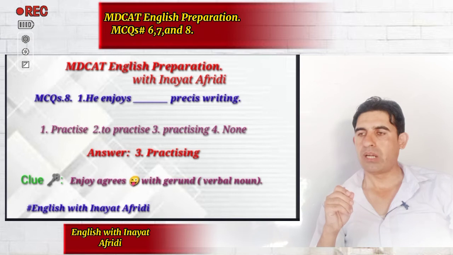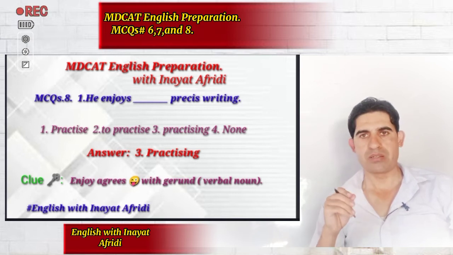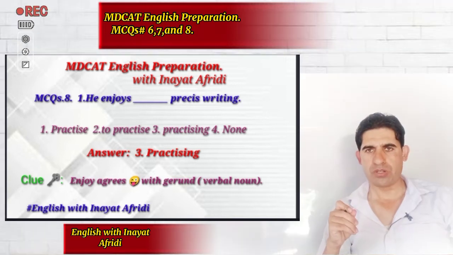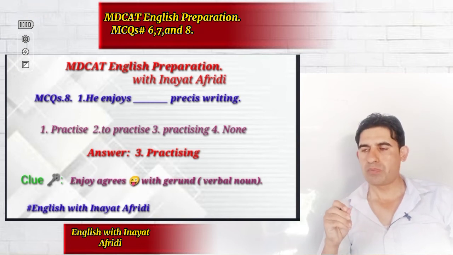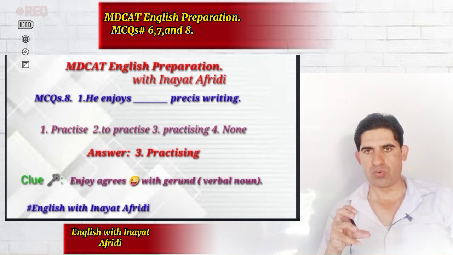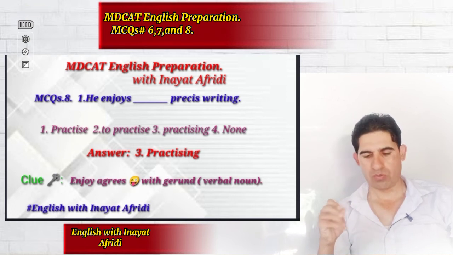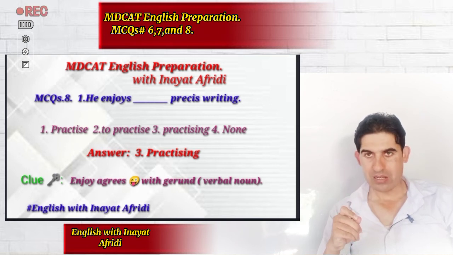Now, there are some verbs in English which are directly followed by the participle or the gerund form. Out of these 3 options, option number 3, practicing, is right, because there is a specific list of verbs in English which are directly followed by the ing form of the verb. So the correct sentence is, he enjoys practicing précis writing.